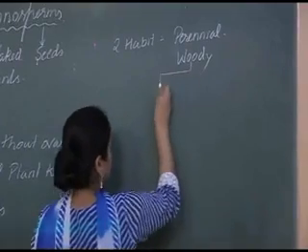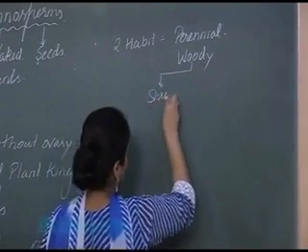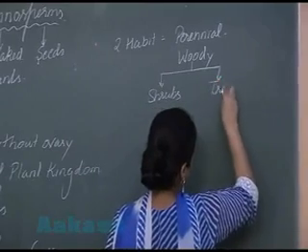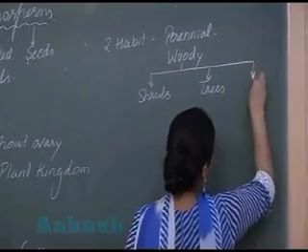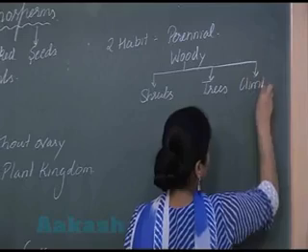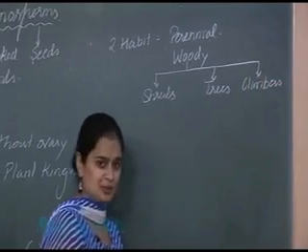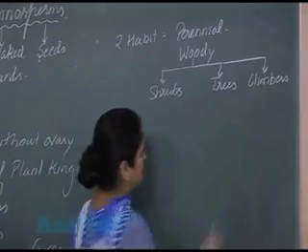Either they are shrubs, they are trees, and some of them are also woody climbers. One example for this is Ephedra.